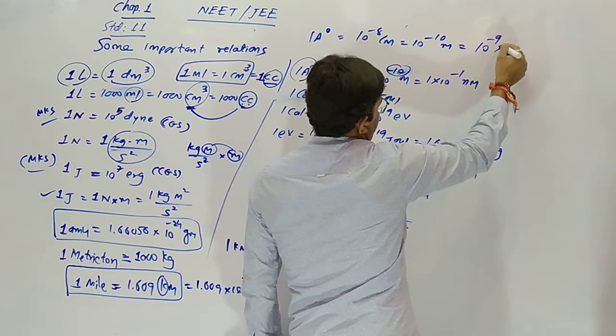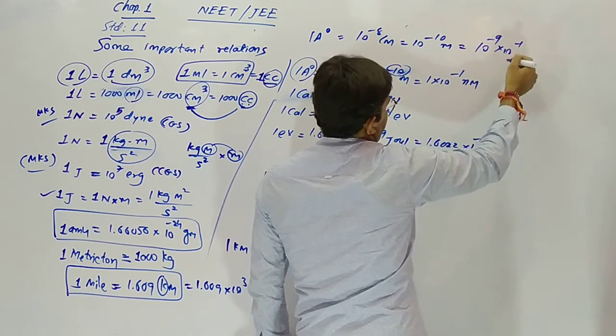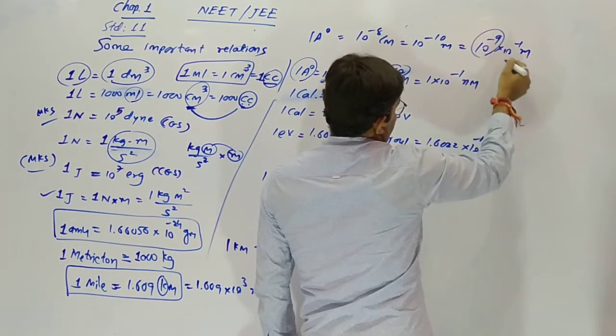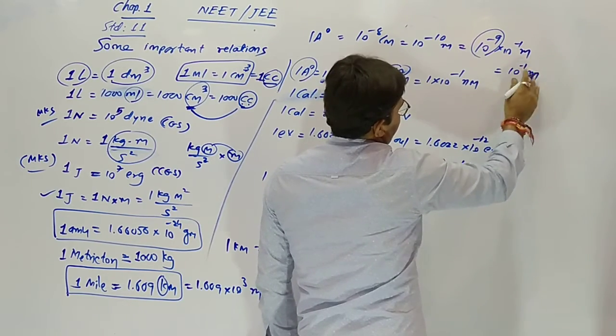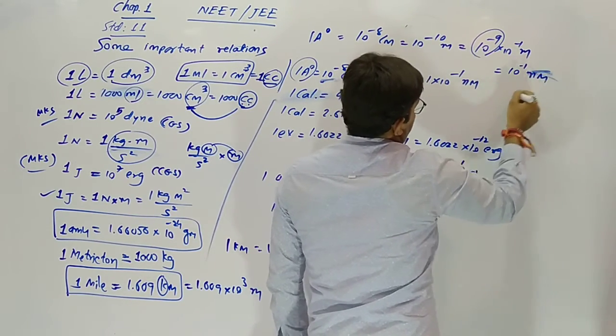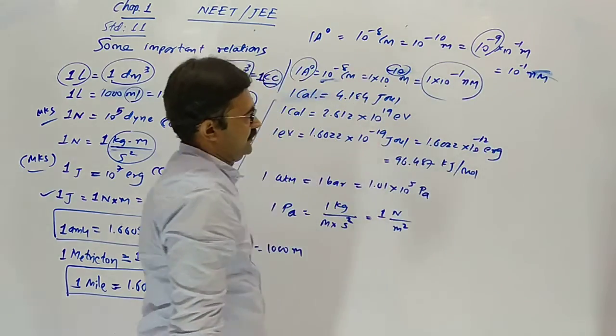So we are taking two parts, minus 9 and minus 1. Minus 9 means nano. So 10 raised to minus 1 nanometer. So this one is 10 raised to minus 1 nanometer.